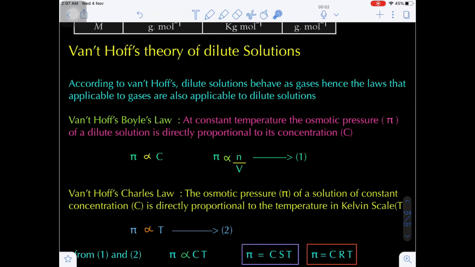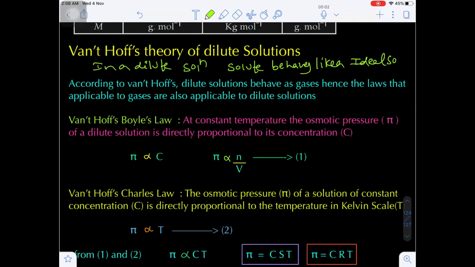Because in a very dilute solution, the solute behaves like an ideal gas.